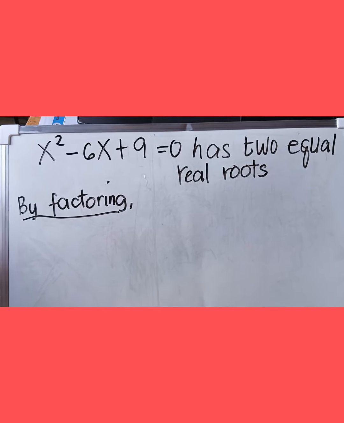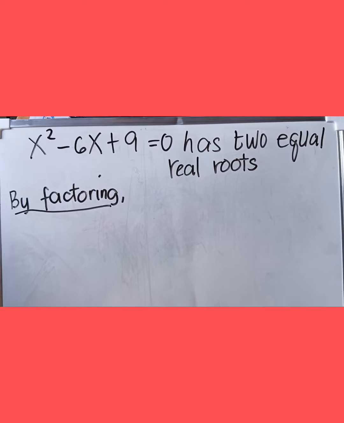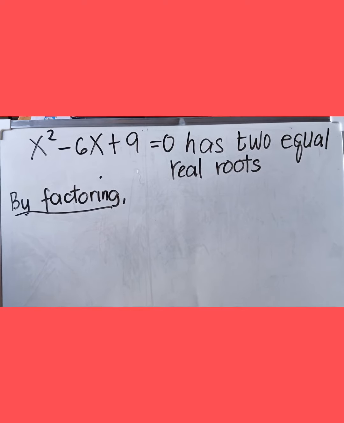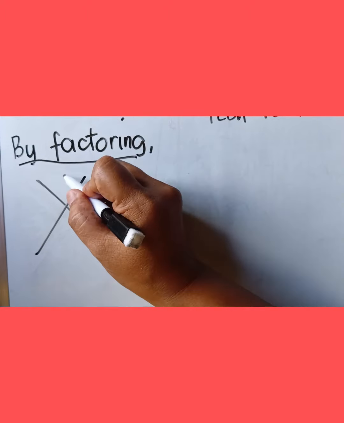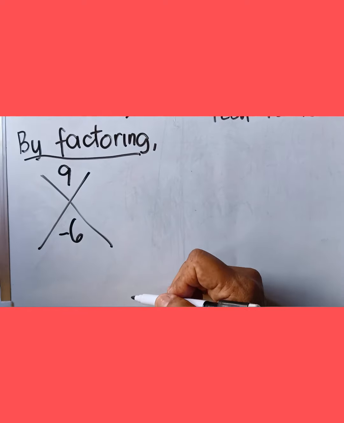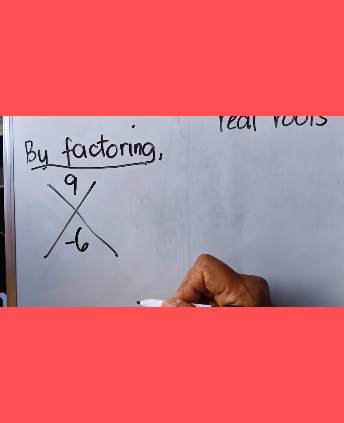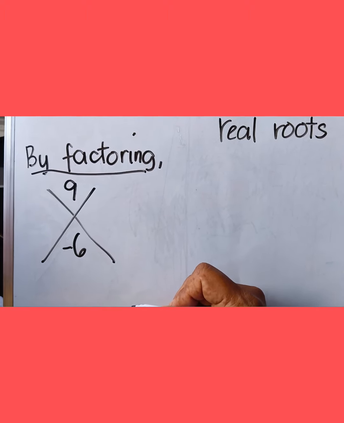Let us check our equation x squared minus 6x plus 9 is equal to 0, which has two equal real roots. Let us check it by factoring. So we have to use the x box. We have 9 here as a product, and the sum, which is negative 6. So factor 9 so that it will give us negative 6 as its sum.